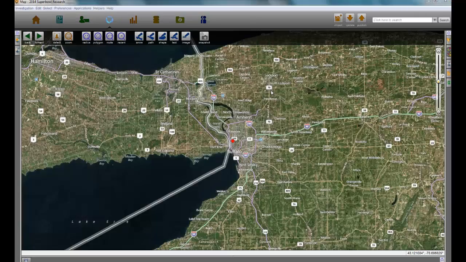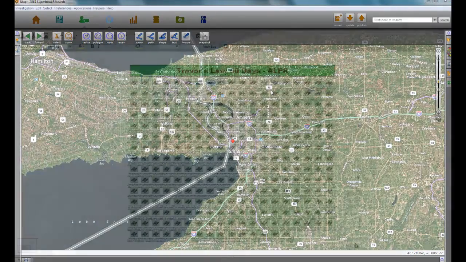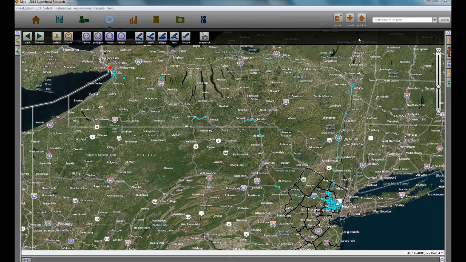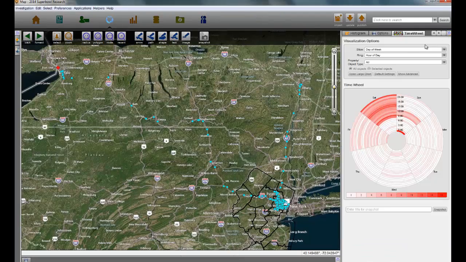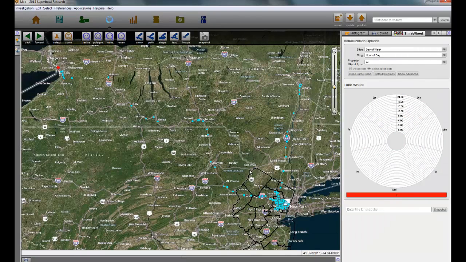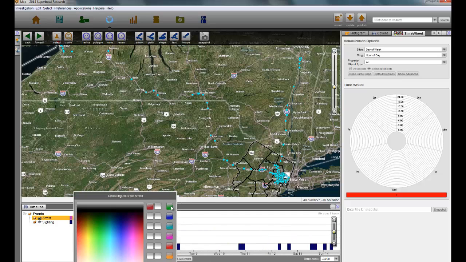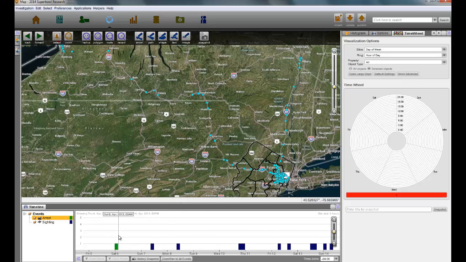The arrest report linked to Nathan's arrest gives a description of the operation leading to Nathan's arrest in Buffalo, New York. To enhance her understanding of Trevor's pattern of life, the analyst acquires through subpoena or other legal process, and then imports, automated license plate reader data from Trevor's last 2 months of travel. Using this geocoded timestamped data, the analyst uses several integrated helpers to see Trevor's temporal patterns. She can also see that Nathan's arrest in Buffalo is on a Saturday morning, and is the day that Trevor typically travels outside of the New Jersey metro area.